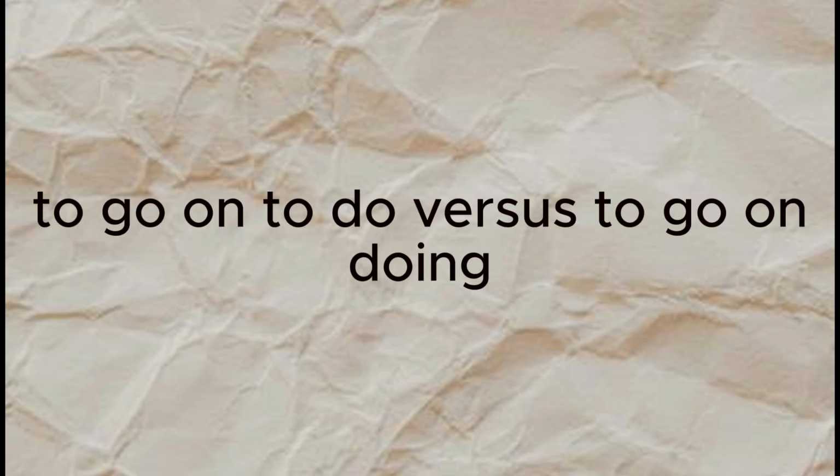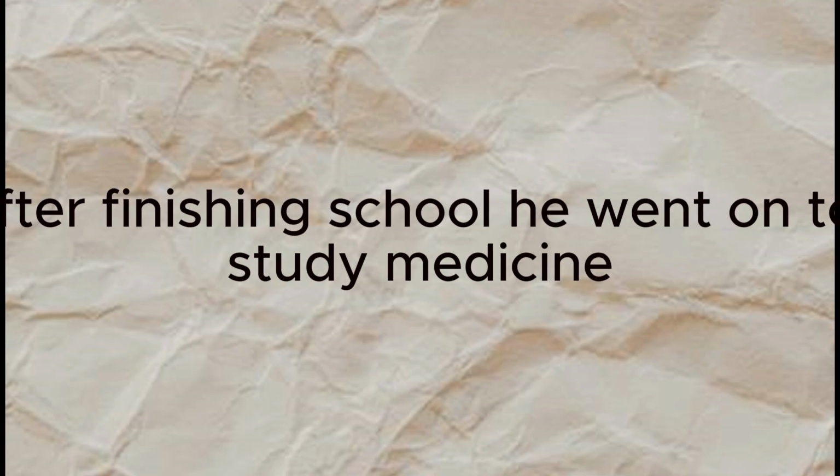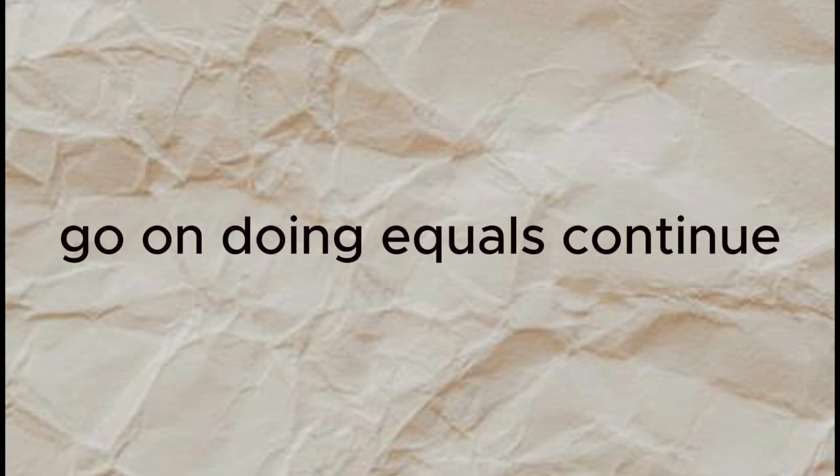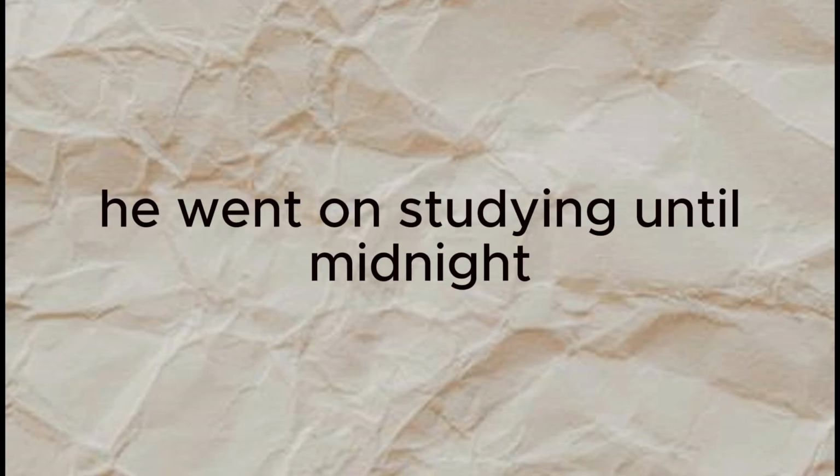24. To go on to do versus to go on doing. Go on to do equals continue with a new action. Example, after finishing school, he went on to study medicine. Go on doing equals continue the same action. Example, he went on studying until midnight.